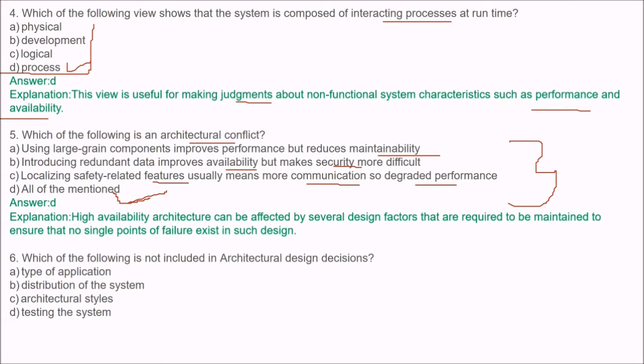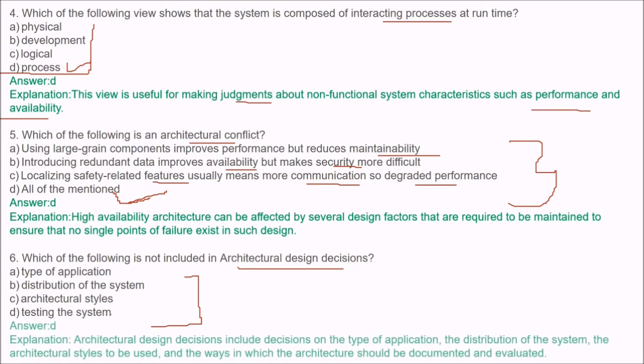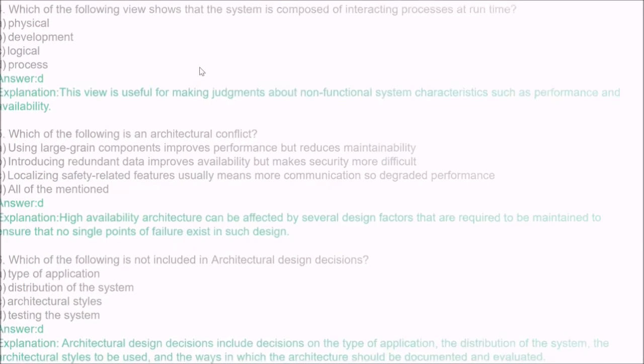Next is, which of the following is not included in architectural design decisions? Which of these are not included? These are the options for you. The answer is testing the system. See, architectural design decisions include decisions of type of application, distribution of the system, and architectural style. So the architectural style to be used and the ways in which the architecture is documented and evaluated, they are the talk of architectural design decisions.